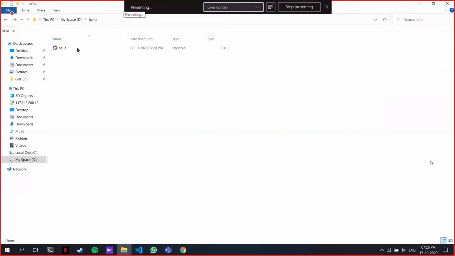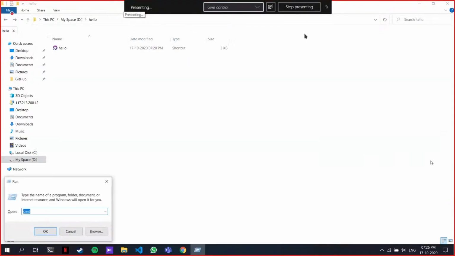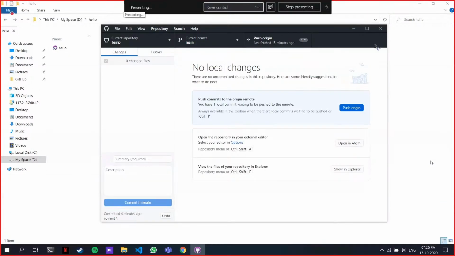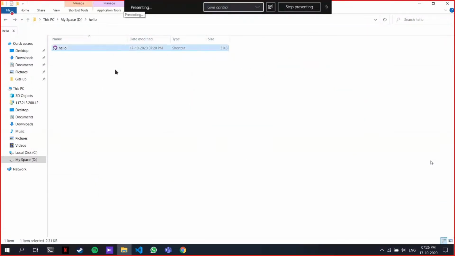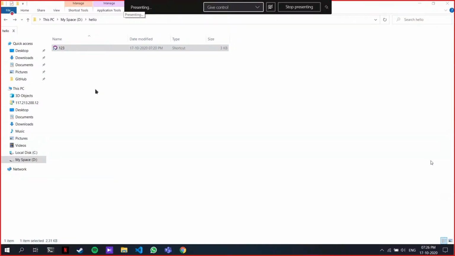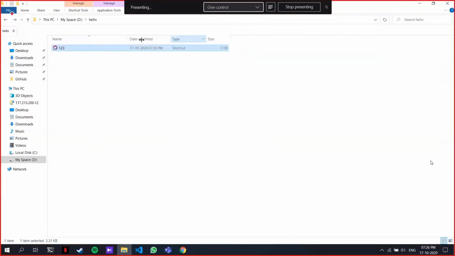Now, why did I paste it here? If I open run and type hello, I can launch it directly like this. Suppose I rename this to 1 2 3. If I type 1 2 3 in run, I can run it. It's just a small tip, a shortcut, if anyone wants it. You just need to copy it and put it in the Path variables. That's it. Any other questions, guys?